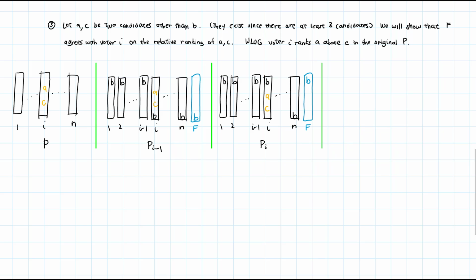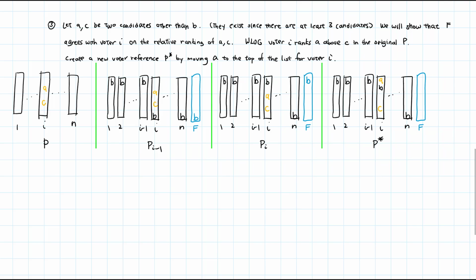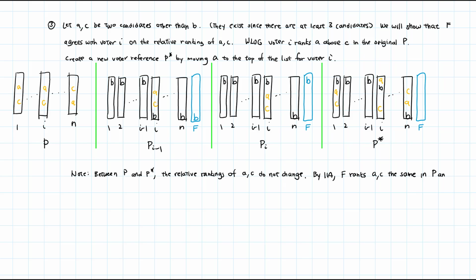We now look at P, Pi-1, and Pi. And we will create a new voter preference P star from Pi by moving A to the top of the list for voter I. We first note that between P and P star, the relative rankings of A and C do not change. So, by IIA, F ranks A and C the same in P and P star. So the goal now is to prove that F ranks A above C in P star, hence agreeing with voter I in P.